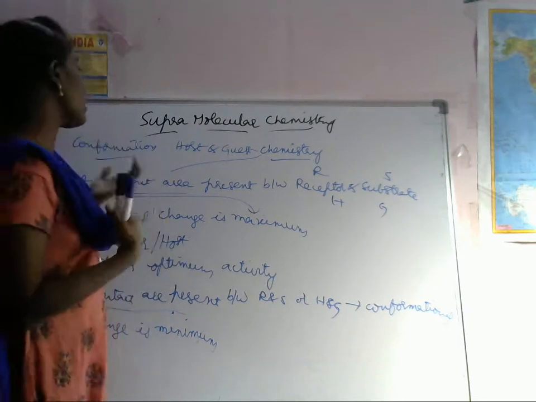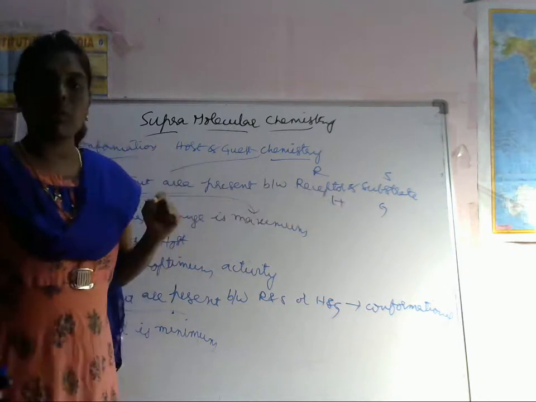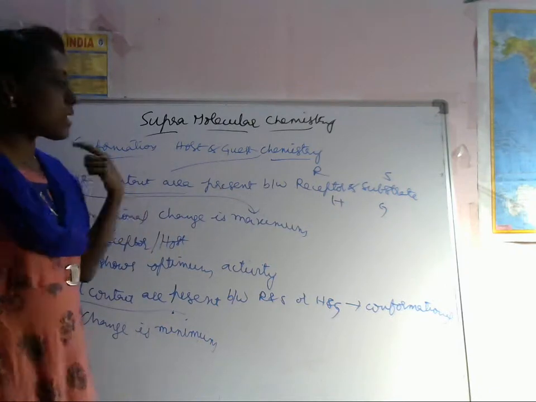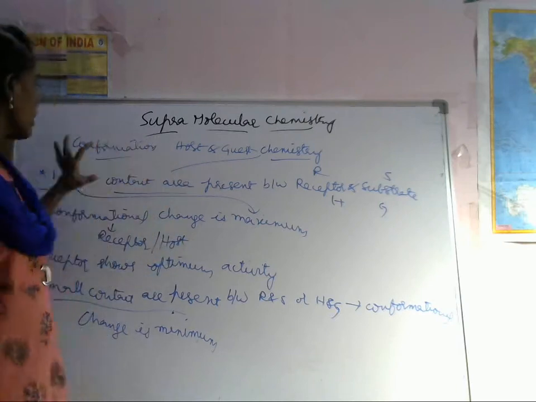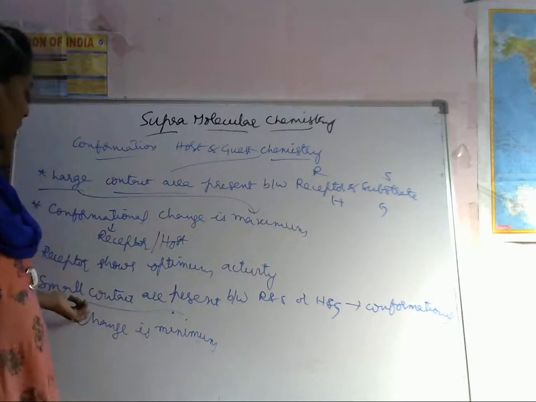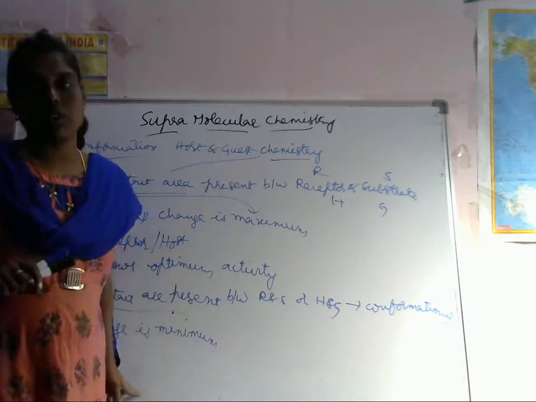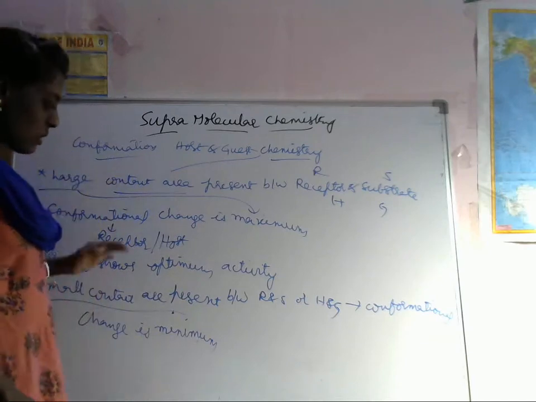If a large contact area is present between receptor and substrate, the conformational change is also maximum. If it is smaller, it is minimum. Okay, so this is about this one.